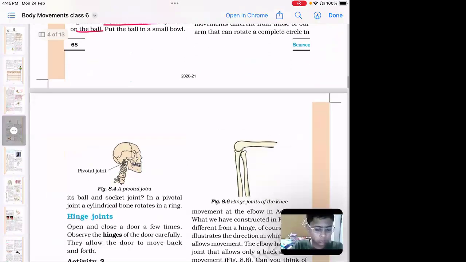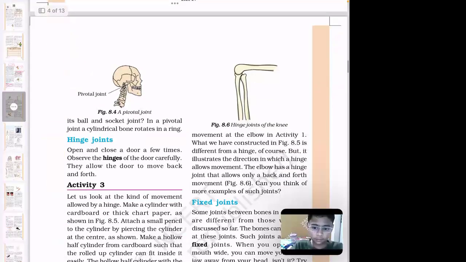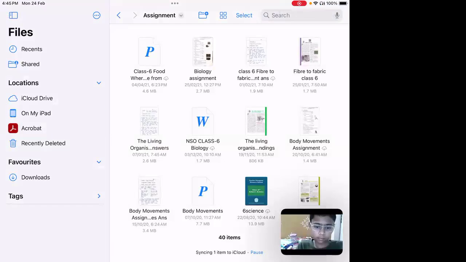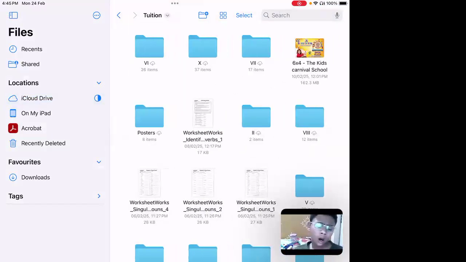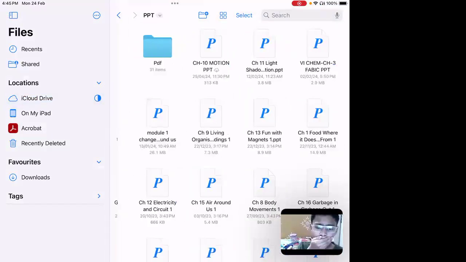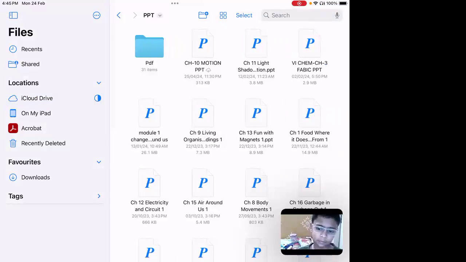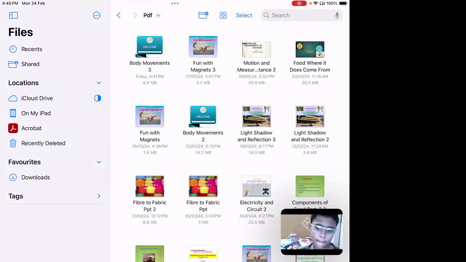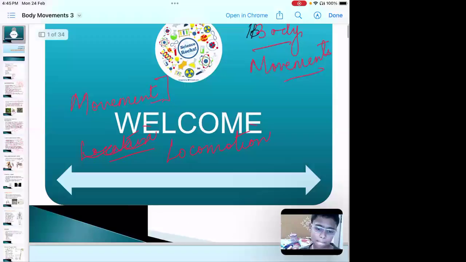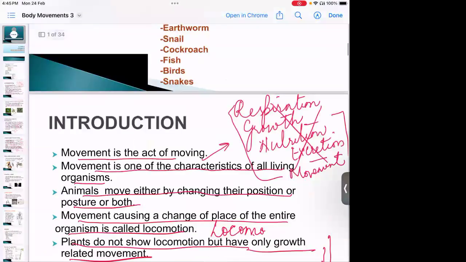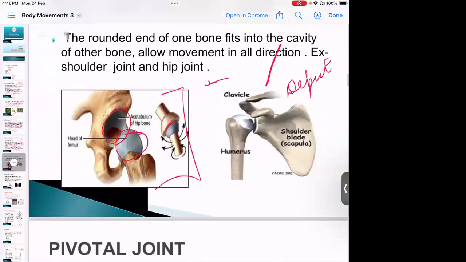Okay. Now moving back to the PPT. So that is how it was there.